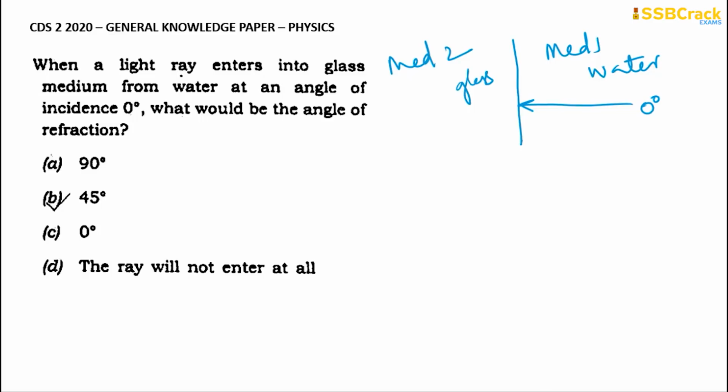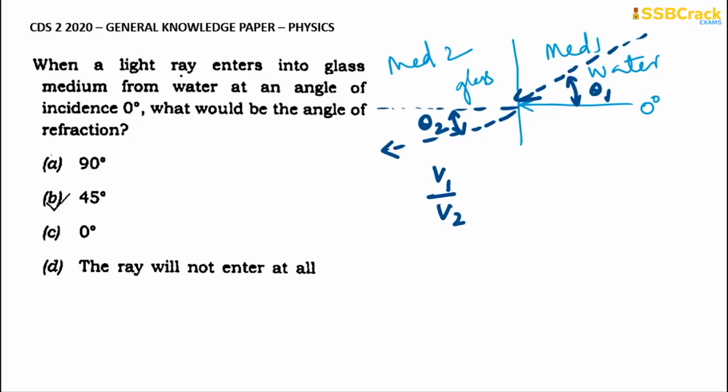If it had entered at some particular angle, this would be the imaginary ray that I am trying to draw at an angle of around theta 1, and here is the exact line of the medium. When light enters from one medium to another medium, it gets bent, and the new angle is given as theta 2. If this was the case, then we have the formula V1 by V2 equals sine of theta 1 divided by sine of theta 2. This is the actual formula to find the angle of refraction whenever we know the velocities of both the rays.